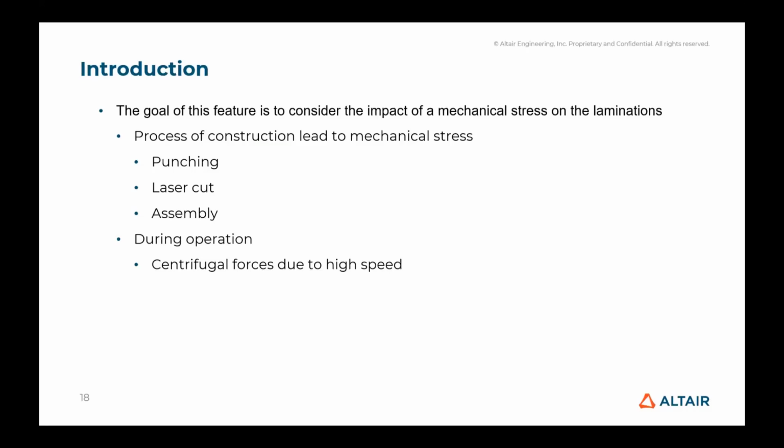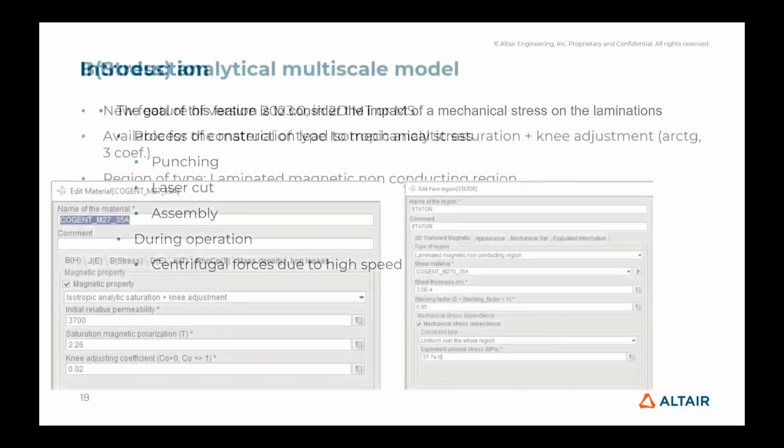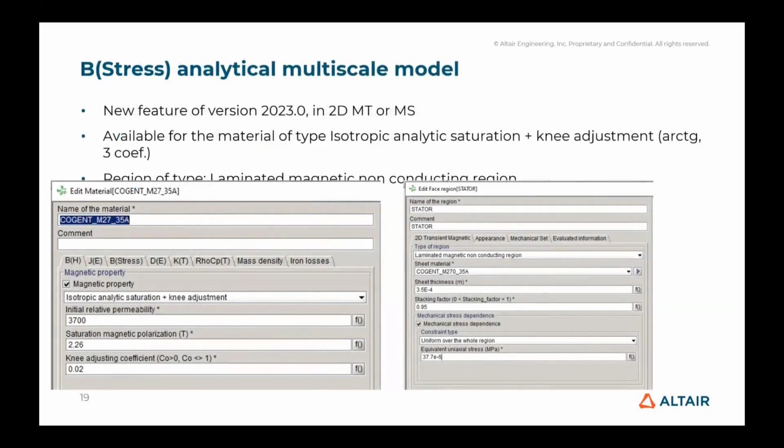To take into account this phenomenon, we developed the B-stress analytical multiscale model. So you can go to the next slide. It's a new feature of version 2023 of Flux. It is available in 2D transient magnetic and in 2D magnetostatic. And it is available for the material of type isotropic analytic saturation plus Knie adjustment. And with this new model, we need to use a region of type laminated magnetic non-conducting region.